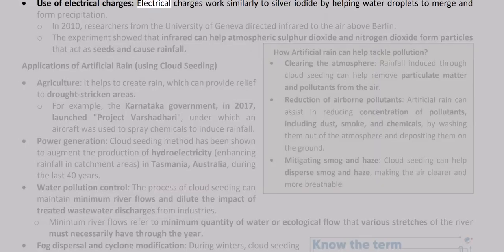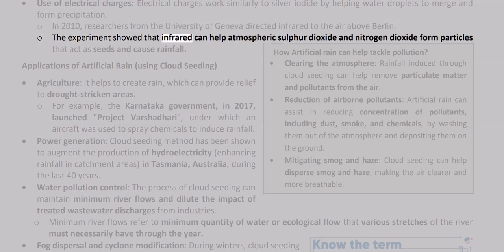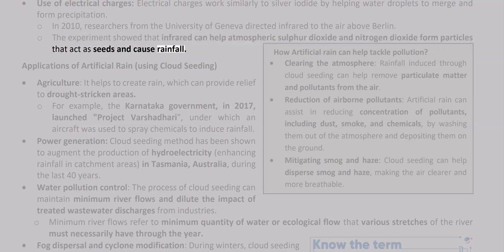Use of electrical charges. Electrical charges work similarly to silver iodide by helping water droplets to merge and form precipitation. In 2010, researchers from the University of Geneva directed infrared to the air above Berlin. The experiment showed that infrared can help atmospheric sulfur dioxide and nitrogen dioxide form particles that act as seeds and cause rainfall. Applications of artificial rain using cloud seeding.